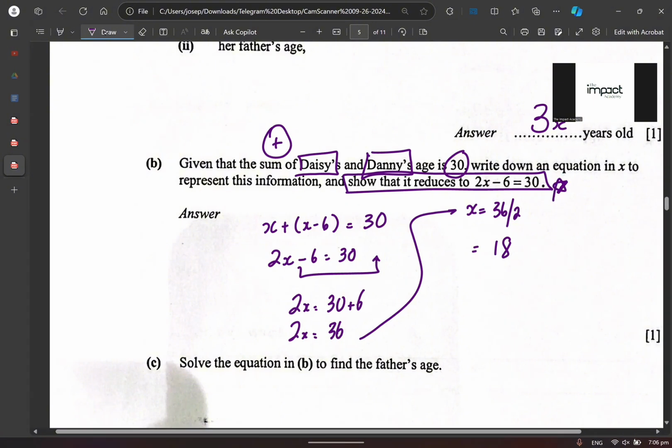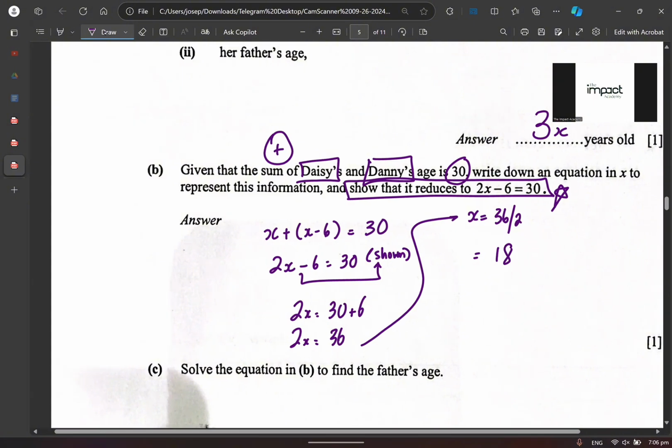Show that it reduces to 2x minus 6 is equals to 30. You get what I'm trying to say? Which means to say we have already done that. And then we must always remember to put shown, can? But whatever that you have done over here is good because it will benefit you for the second part.